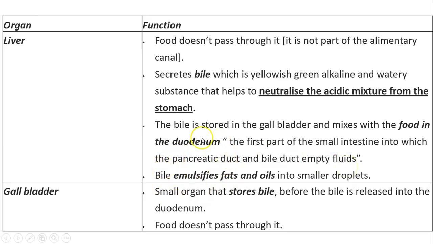And it emulsifies fats and oils. Again, emulsifies means break them down physically into smaller droplets in order to increase their surface area for the work of the chemical digestion. The gallbladder is where the bile gets stored until it gets released into the duodenum. Again, it's not a part of the alimentary canal, but it's a part of the digestive system.